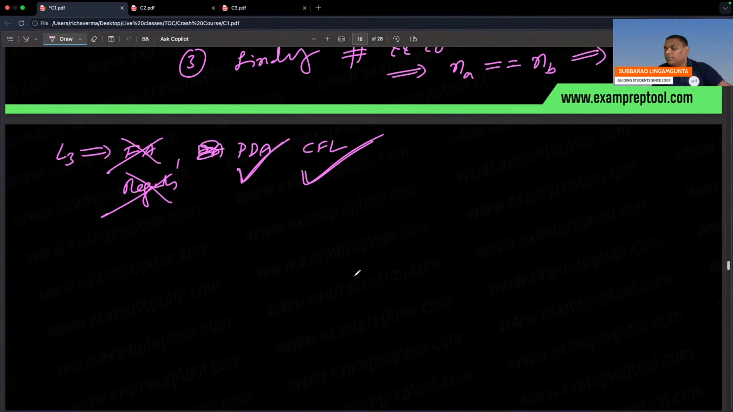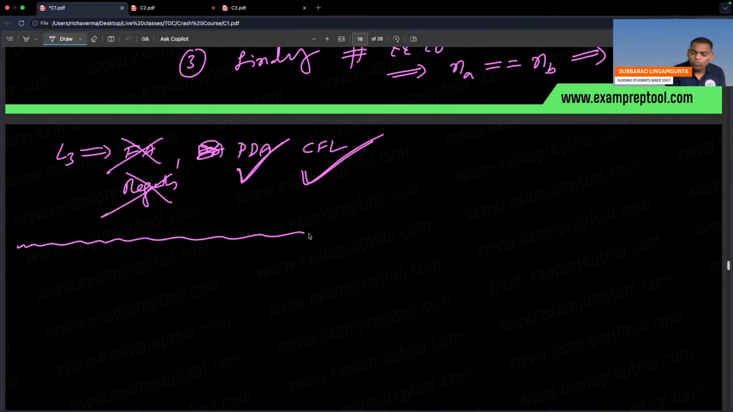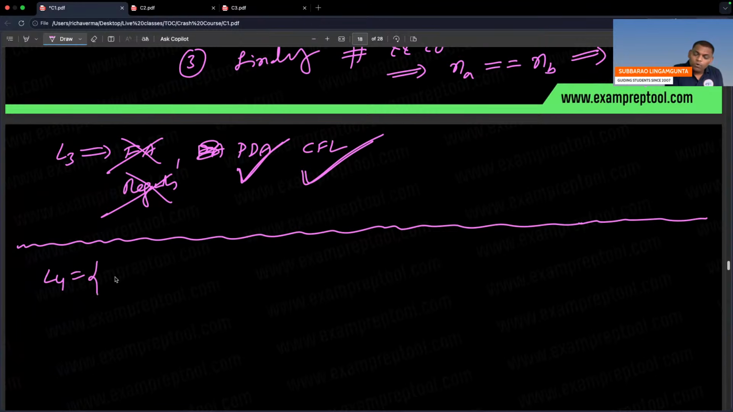So bigger problem, bigger machine. Smaller problem, smaller machine. Let's go for one more. This will give more clarity. Can you see everyone? L4 is equal to A power n, B power n, C power n, where n is greater than or equal to 1.